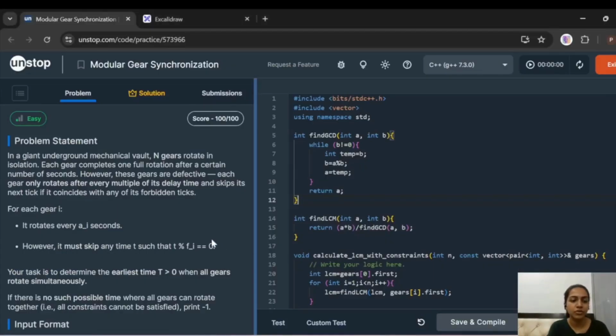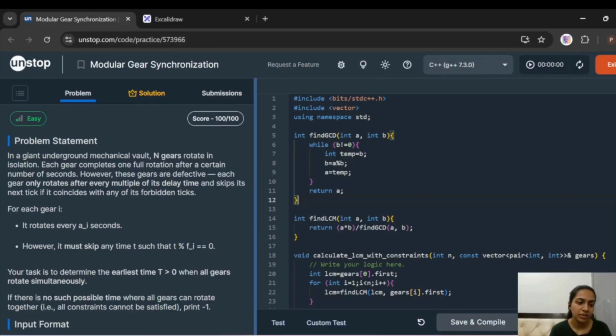Hello everyone, today we are going to solve another question from Aristotle practice, that is modular gear synchronization. The problem statement is, in a giant underground mechanical vault, n gears rotate in isolation. Each gear completes one full rotation after a certain number of seconds. However, these gears are defective. Each gear only rotates after every multiple of its delay time and skips its next tick if it coincides with any of its forbidden ticks.